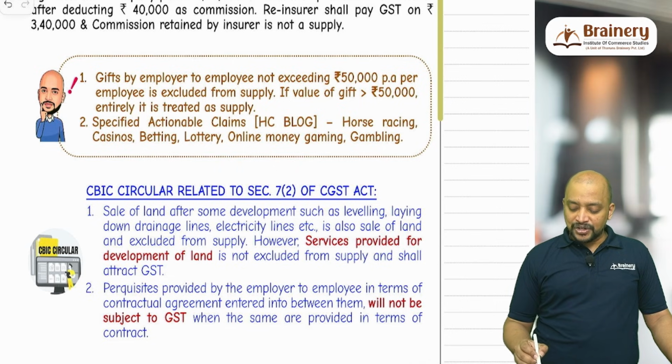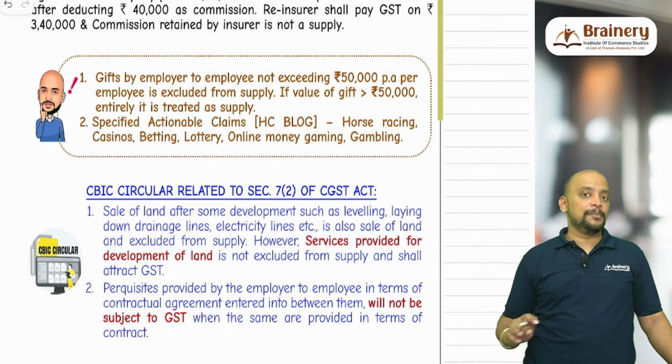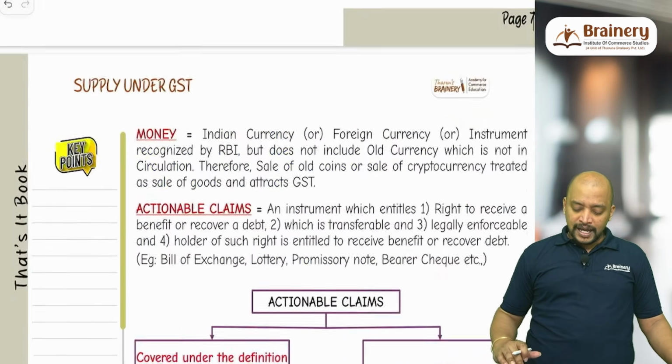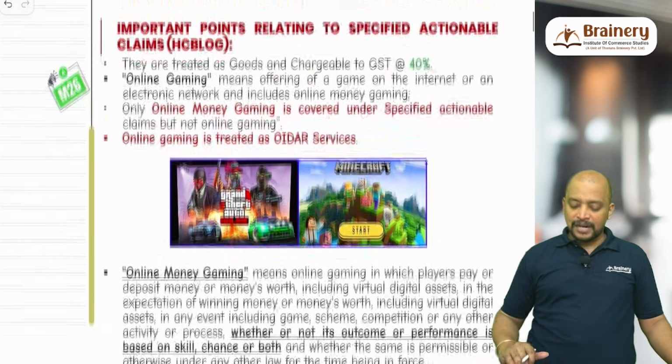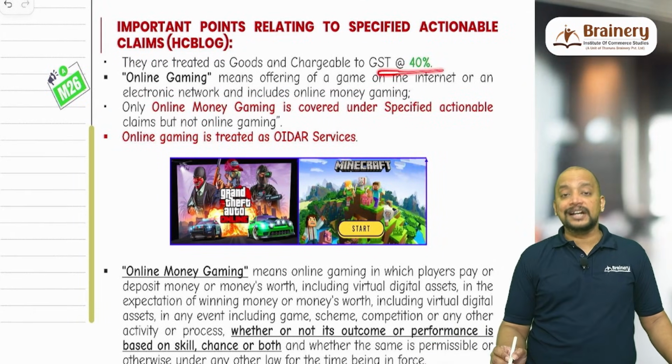Then specified actionable claims, such as horse racing, casinos, betting, lottery, online money gaming and gambling. These are covered under supply because they are not excluded. And with respect to the specified actionable claims, you need to remember one point: all the specified actionable claims are now taxable at the rate of 40%.